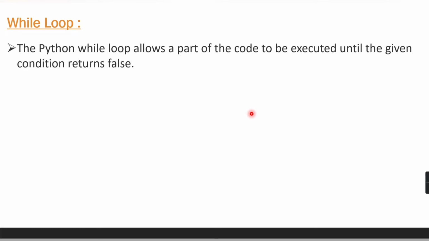Till now in the loop section we have learnt about the for loop. In this video we will cover the while loop. The Python while loop allows a part of the code to be executed until the given condition returns false.